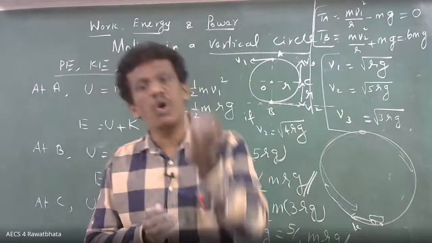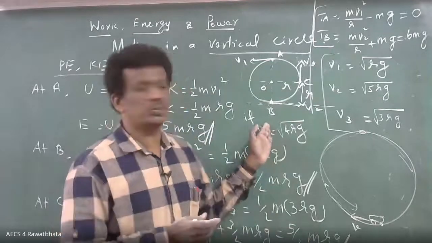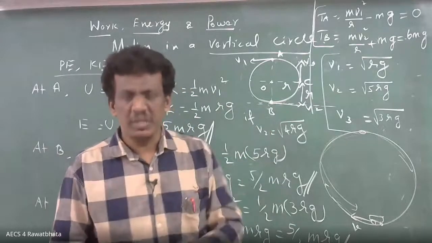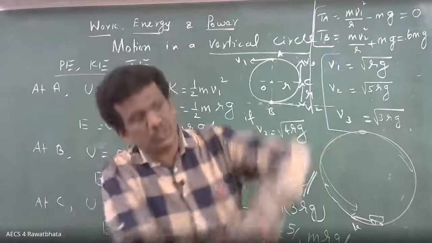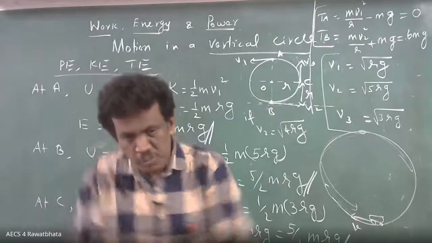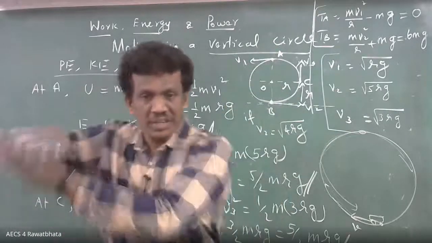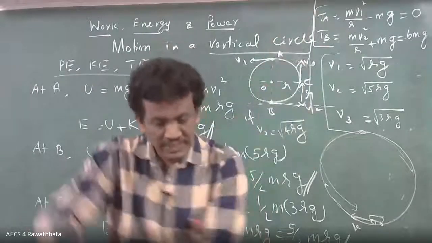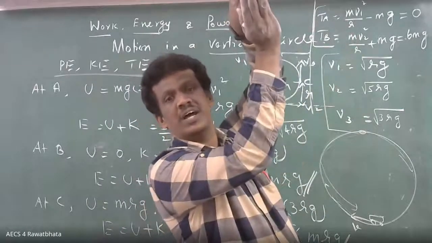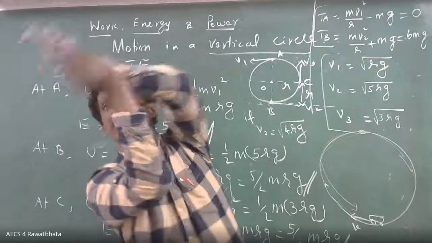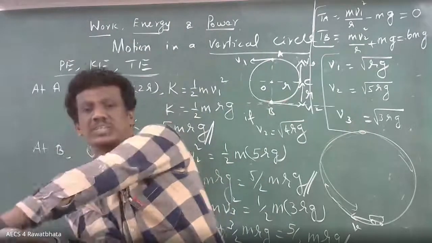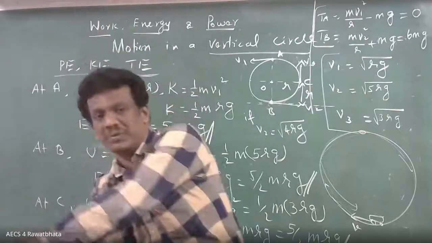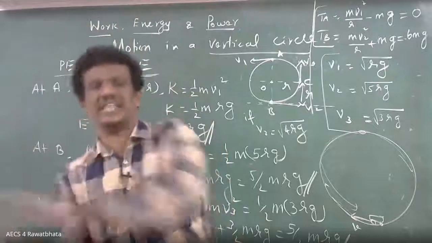Where do we need more speed? At the bottommost point. It is clear, no? Because you are moving from bottom to top, automatically you need more speed. But once I am coming to the top, even with less speed I can, because due to inertia it will continue the motion. So automatically it will come down.